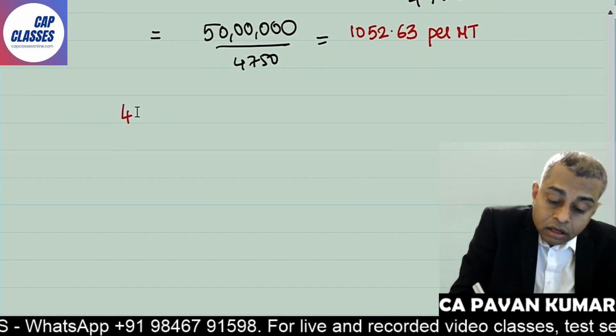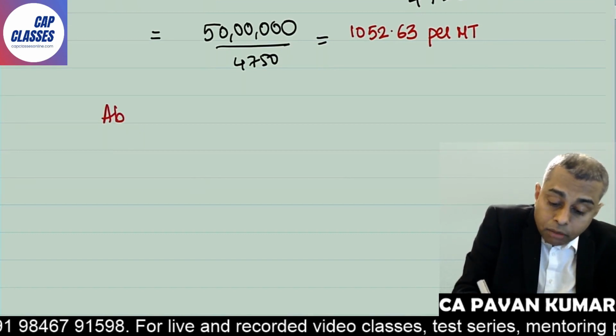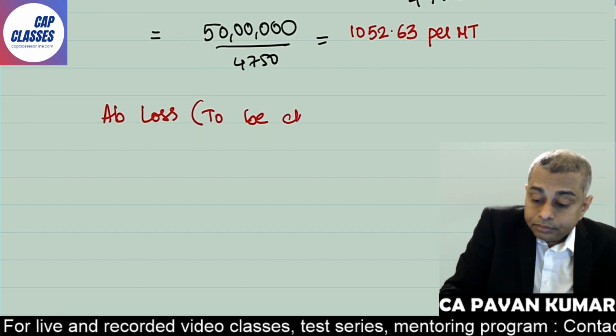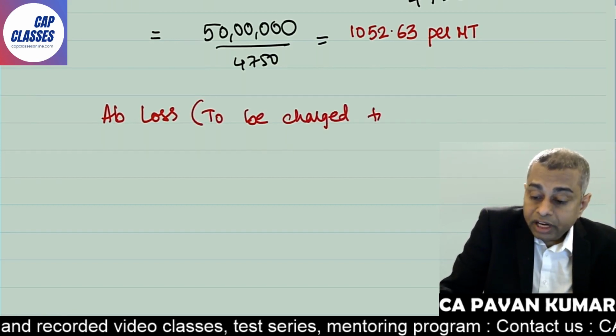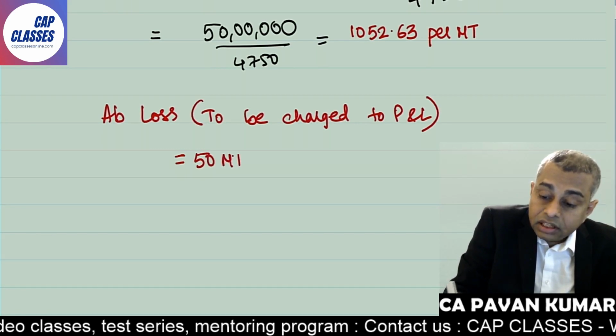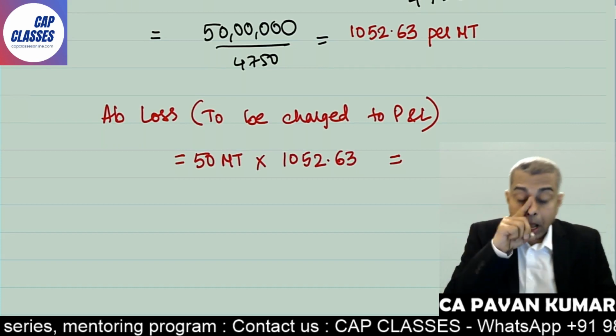Now your abnormal loss to be charged to P&L is 50 metric tons into 1052.63. Correct?